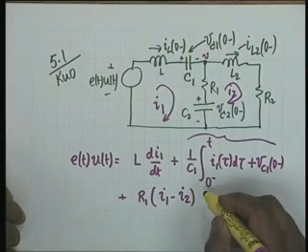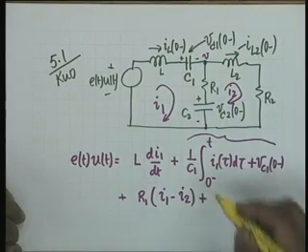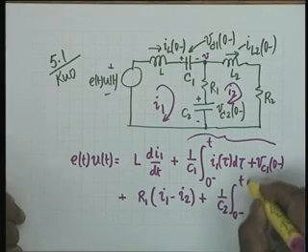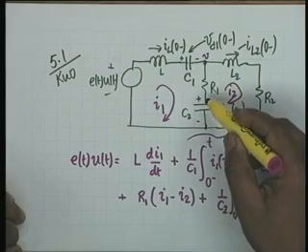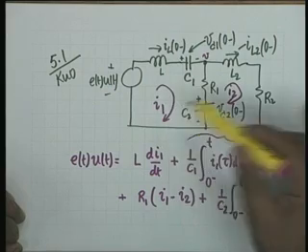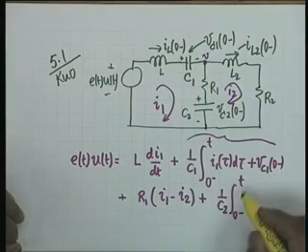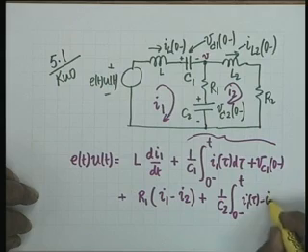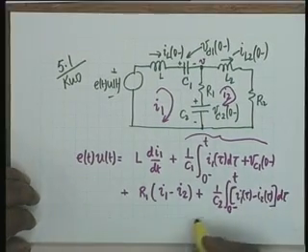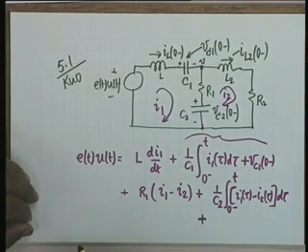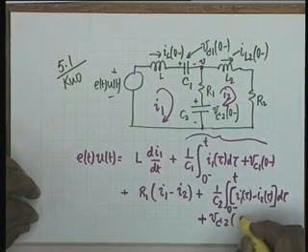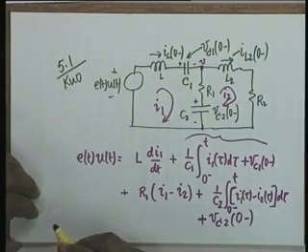Plus the drop across C2, which for similar reasons is 1/C2 times the integral from 0- to t of (I1(tau) minus I2(tau)) d tau, plus or minus Vc2(0-), depending on whether I1 minus I2 agrees with its polarity. This is the equation for mesh number 1.